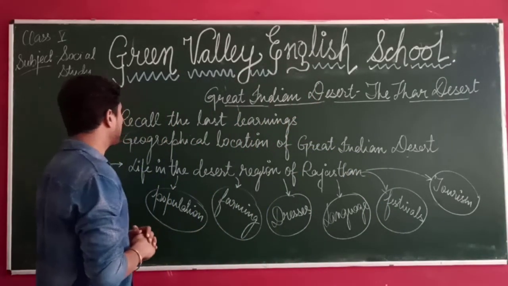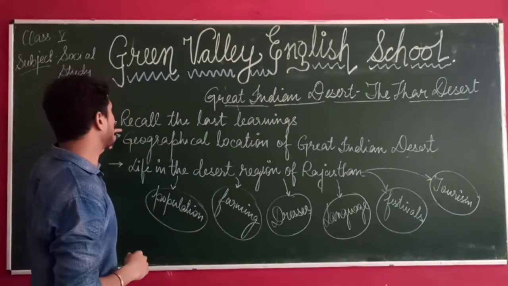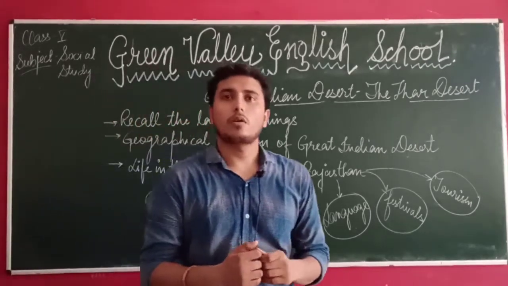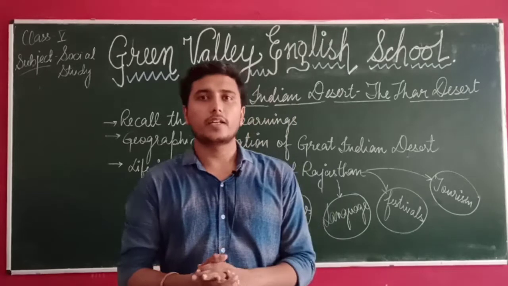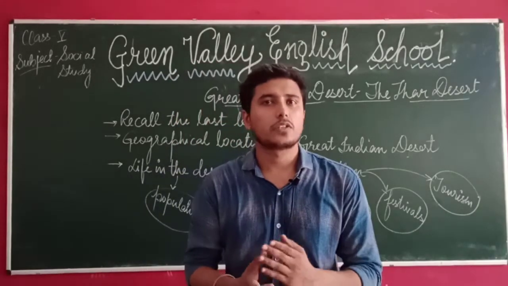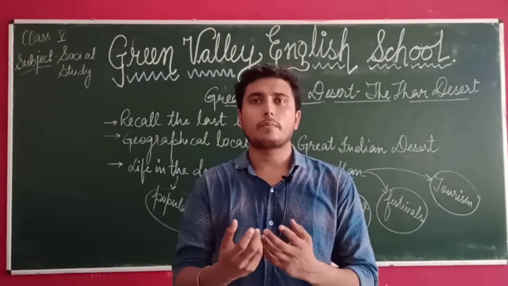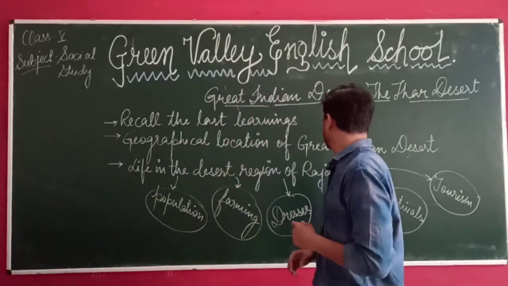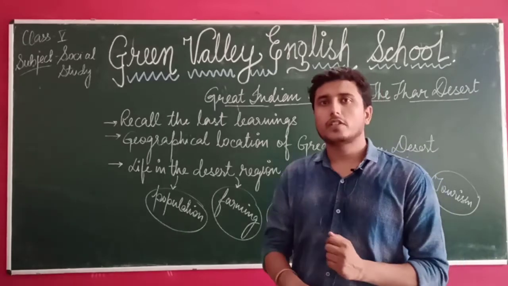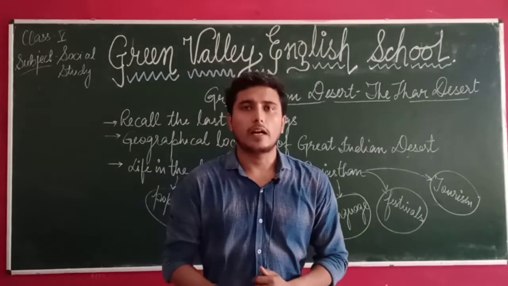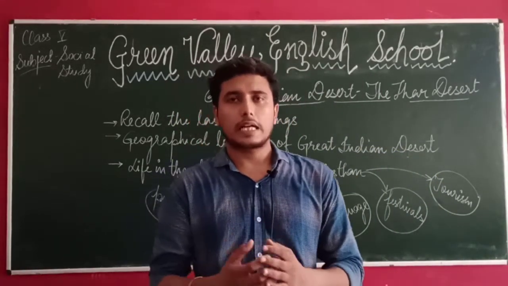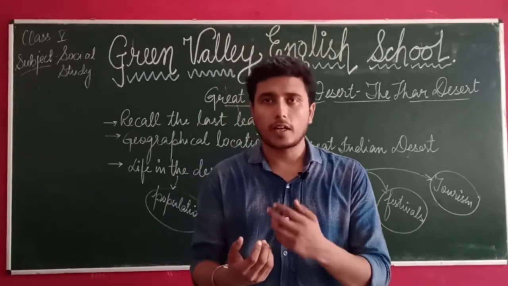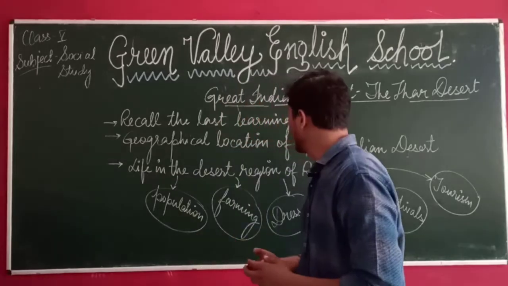So students, as you can see here, first of all we are going to recall the last learnings. We are going to talk about the things we have read, and the introduction part. We're going to recall that again so that you can have a little recap. After that, the geographical location of the Great Indian Desert. With the help of the map of India and the map of Rajasthan, we will understand where it is located and what other things are located around it, the neighboring locations.